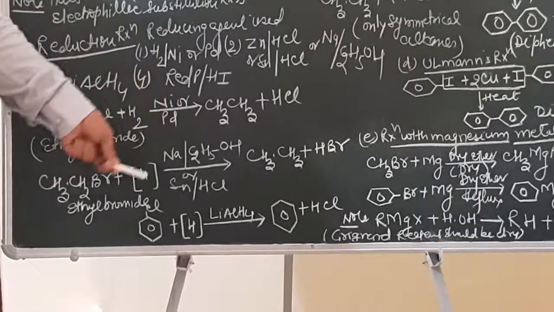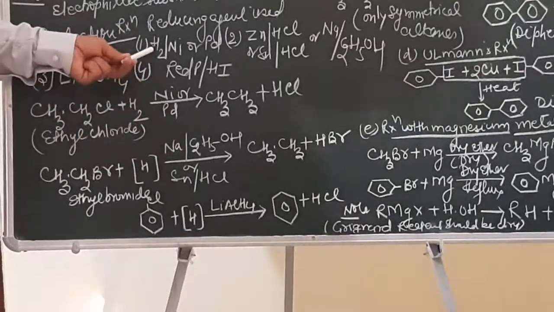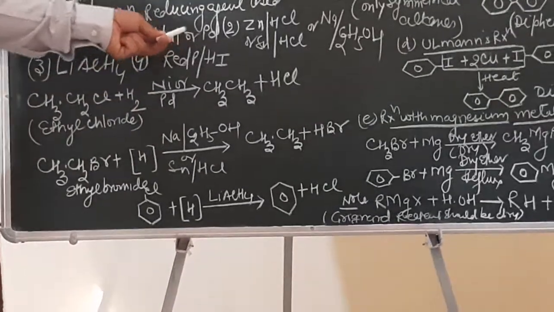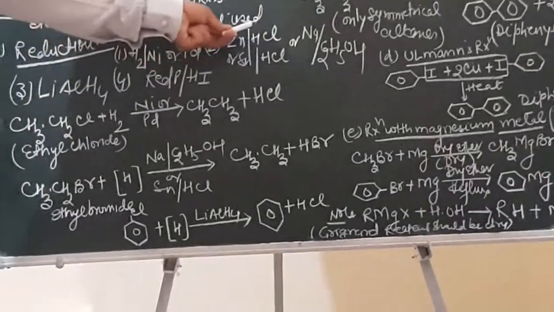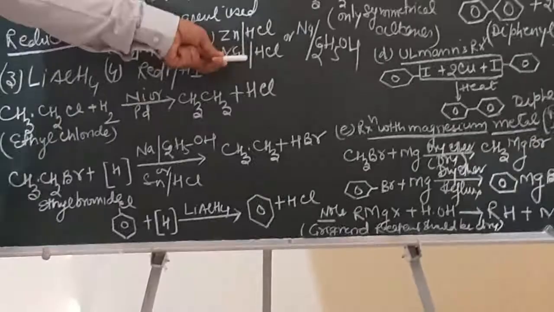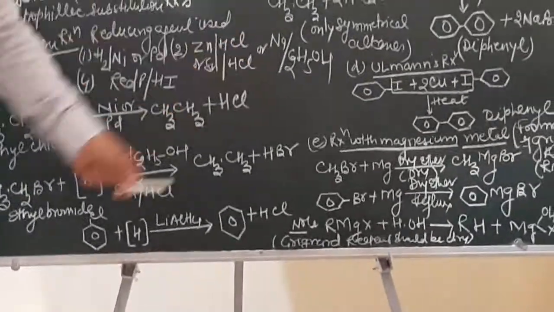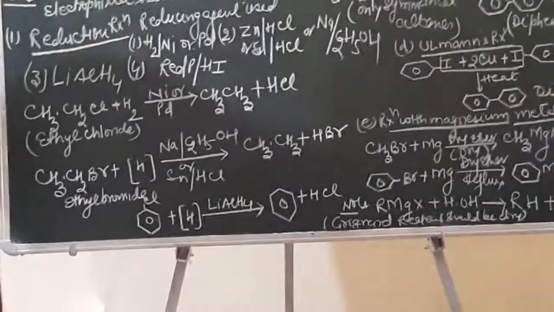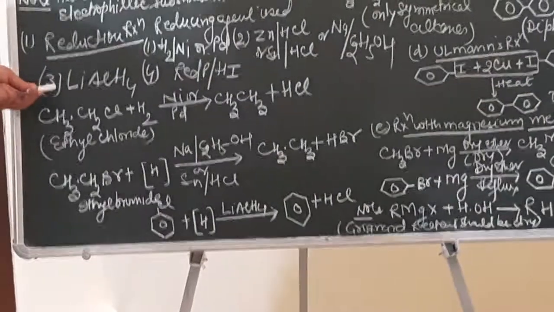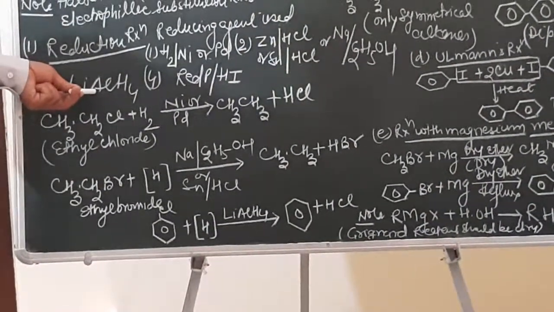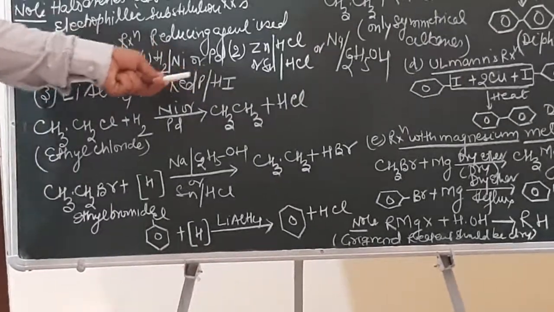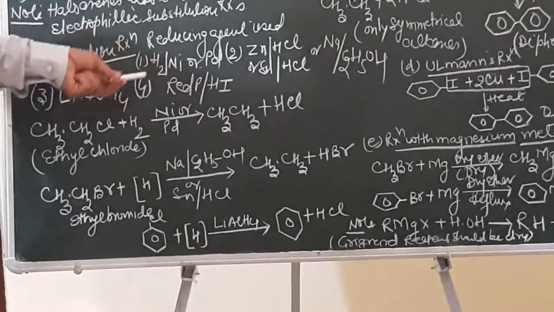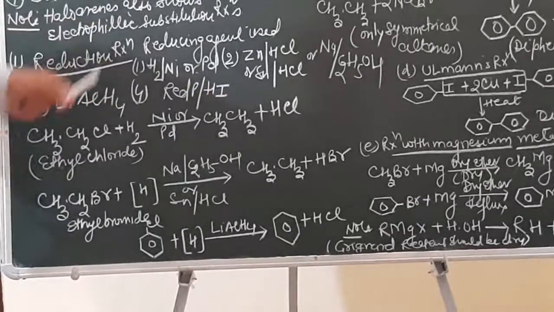to arenes, that is chlorobenzene to benzene, will be hydrogen in the presence of nickel or palladium, or zinc and HCl as a reducing agent, or tin and HCl, or sodium or copper in the presence of ethyl alcohol. Thirdly, the reducing agent can also be lithium aluminum hydride. Reduction can also be done with red phosphorus and hydrogen iodide. Try to recollect, all these reactions were done in class 11 also.